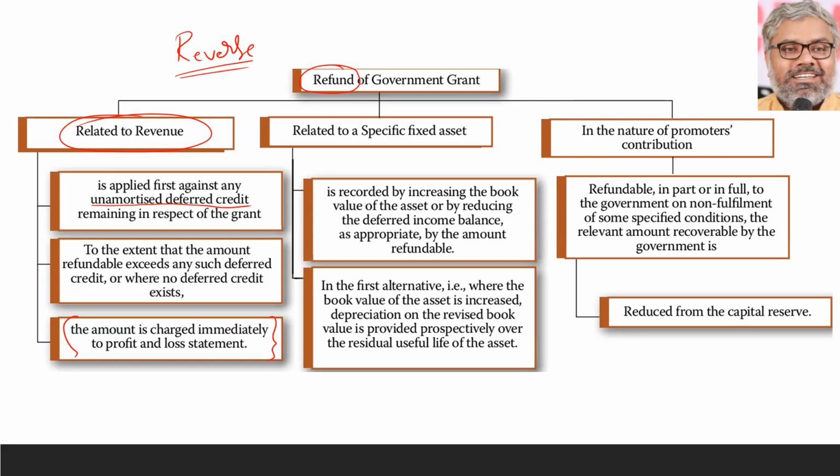Again it depends upon two cases. If there is no deferred credit unamortized, directly the P&L account is debited. If there is any unamortized deferred credit, first that is debited. Over and above that, if there is any excess refund, that will be debited to P&L.